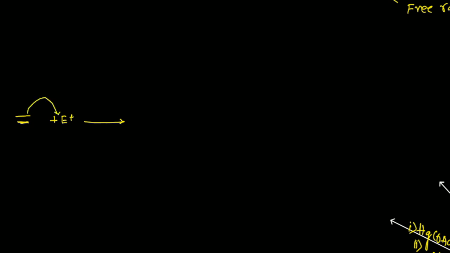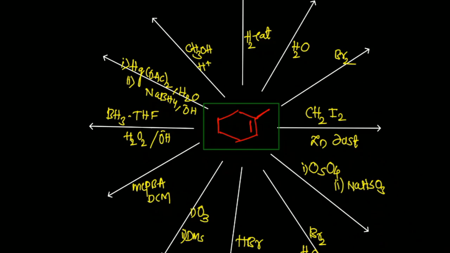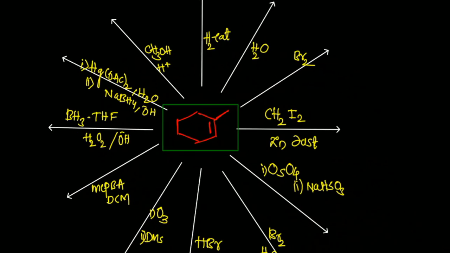So this is nucleophile to electrophile. Then the charge will be developed here, and the incoming nucleophile will attack the deficient center like this. So this is a two-step mechanism reaction. Now, we will see all the different reactions, that means we have a list of reactions which we can consider. Okay, we'll start with this one.